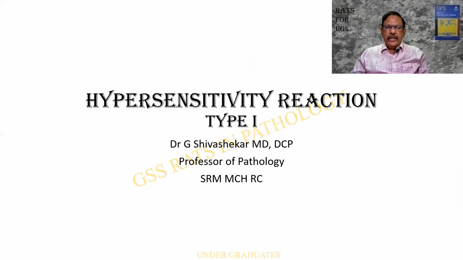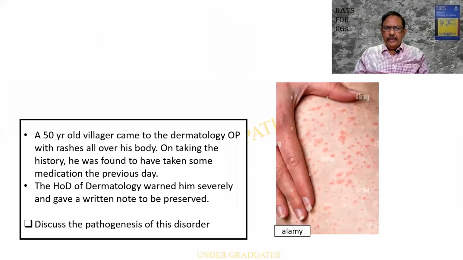As a continuation of the class, I shall be starting with type 1 hypersensitivity. A case history, as usual. A 50-year-old villager came to the dermatology OP with rashes all over his body. On taking the history, he was found to have taken some medication the previous day. The HOD of dermatology warned him severely and gave him a written note about the drug. The note was to be preserved with him. Discuss the pathogenesis of this disorder.